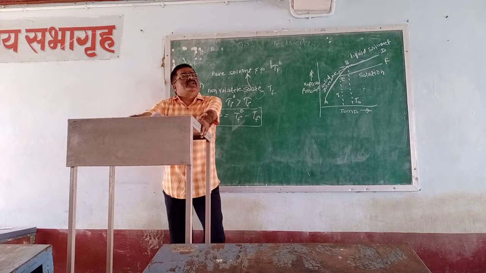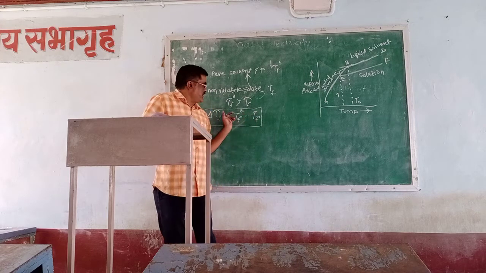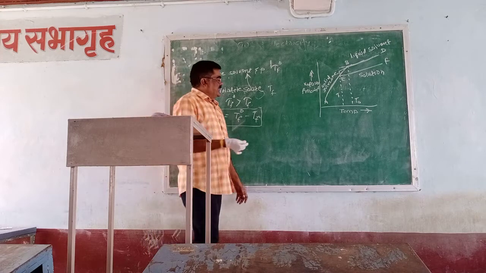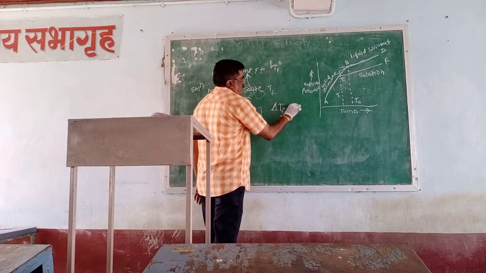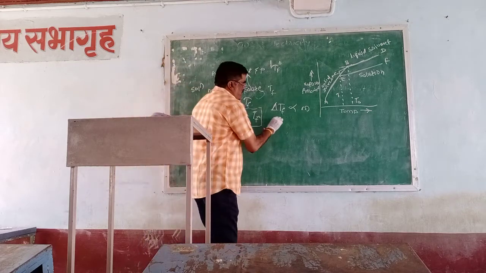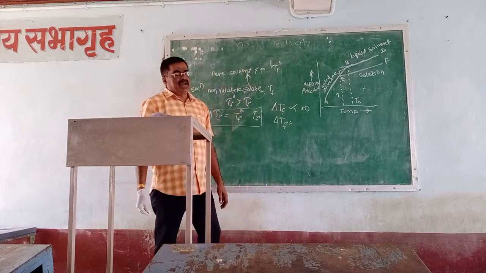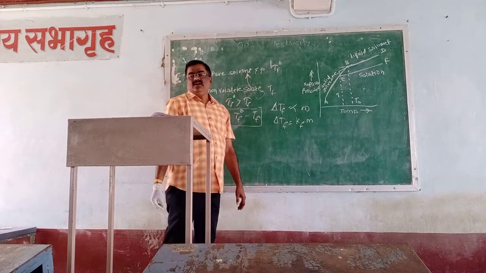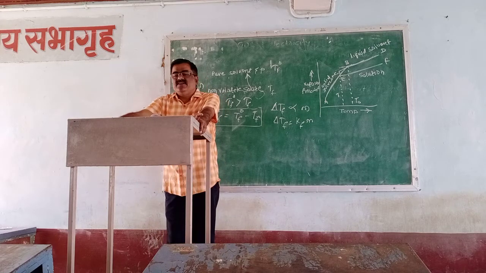It is experimentally verified that for dilute solutions the freezing point depression, that is delta TF, is directly proportional to the molarity, where delta TF is equal to KF into m, and KF is the proportionality constant.